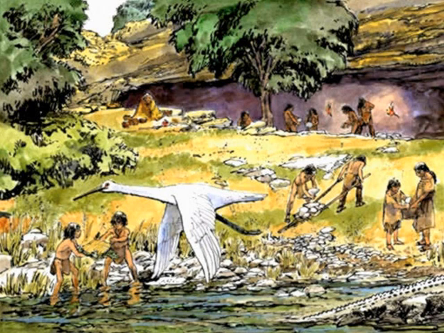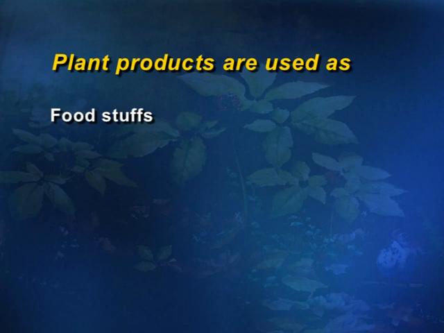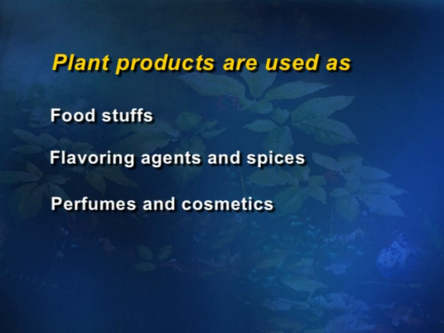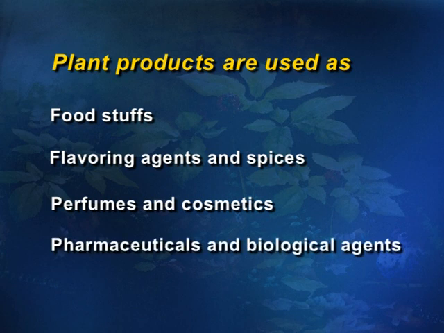So, ancient man mainly used plant products, number 1, as foodstuffs. Number 2, flavoring agents and spices, mostly spices and condiments from plant species, then perfumes and cosmetics. Then finally, the pharmaceuticals and biological agents, which is what we are discussing in today's topic.